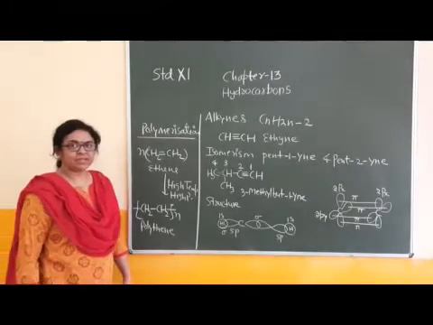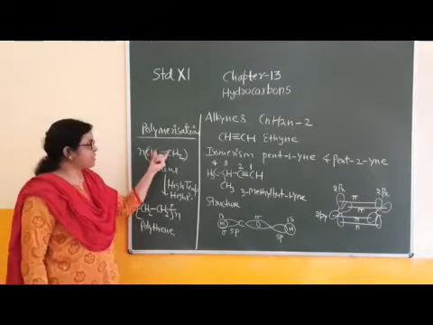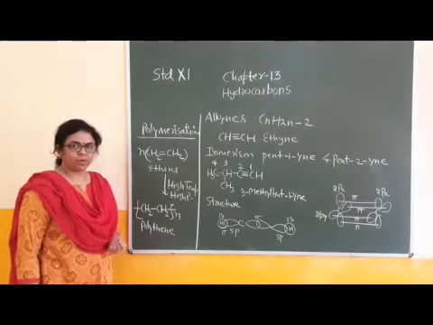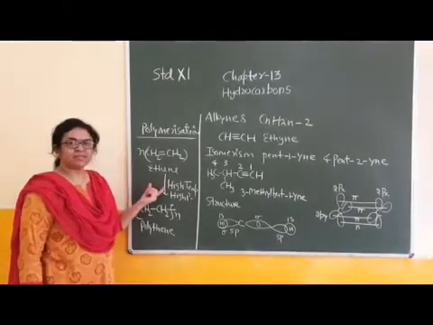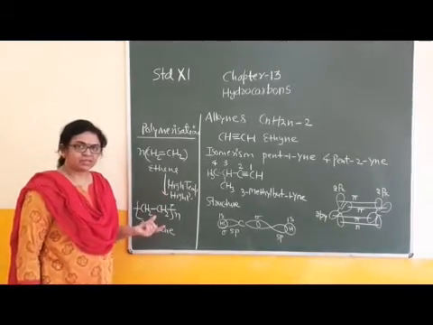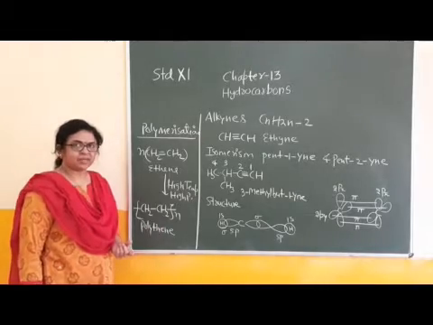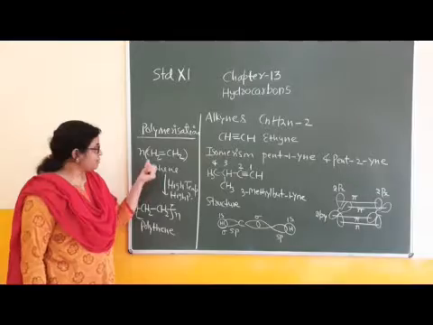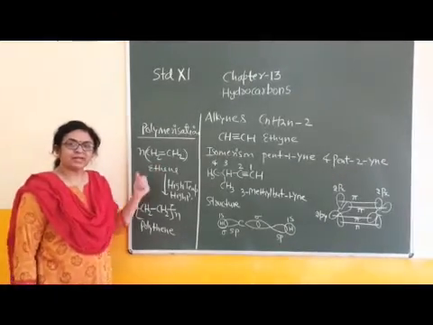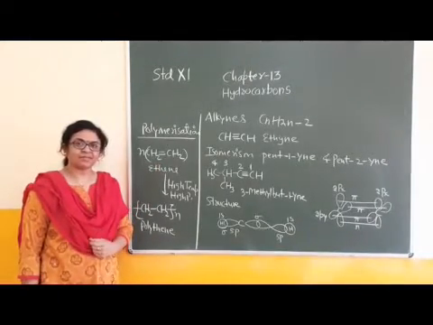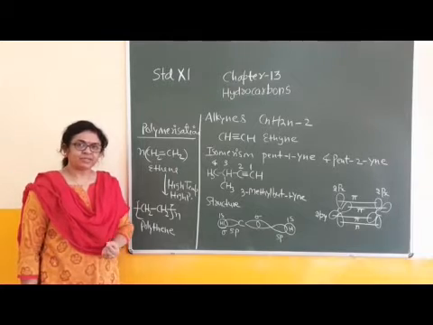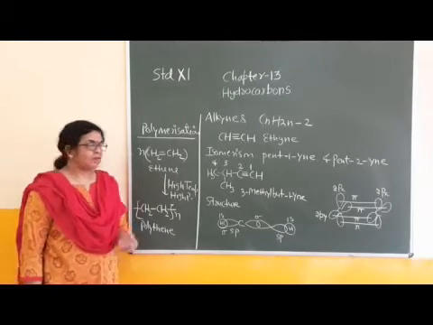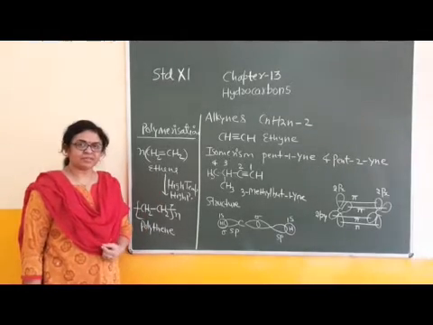Now children, another chemical property of alkenes is polymerization. Polymerization means the method of formation of polymers, and the reaction mechanism is based on addition reaction and free radical mechanism. The first member of the alkene family is ethene, CH2 double bond CH2. This n is showing the number of monomers. Children, repeating units in the polymerization process or in a polymer are known as monomers.